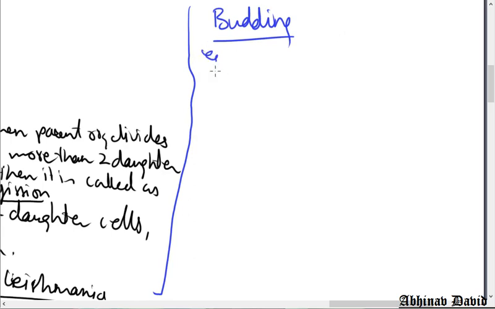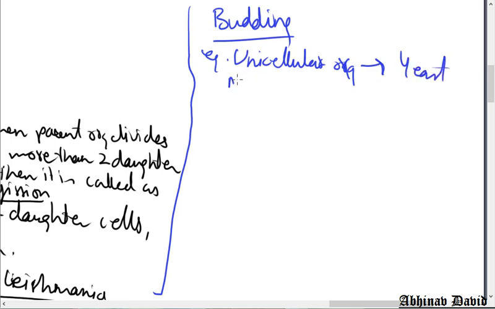It takes place in unicellular organisms as well as multicellular organisms. An example of a unicellular organism is yeast, and a multicellular organism is Hydra. Okay, so let us take the example of Hydra and see how budding takes place in it.